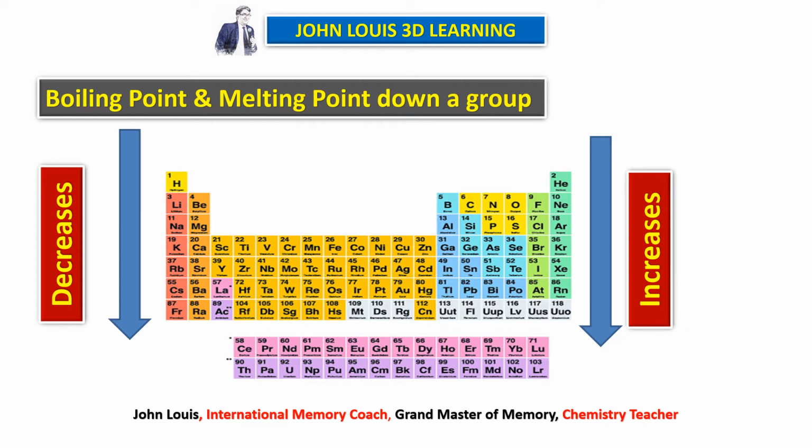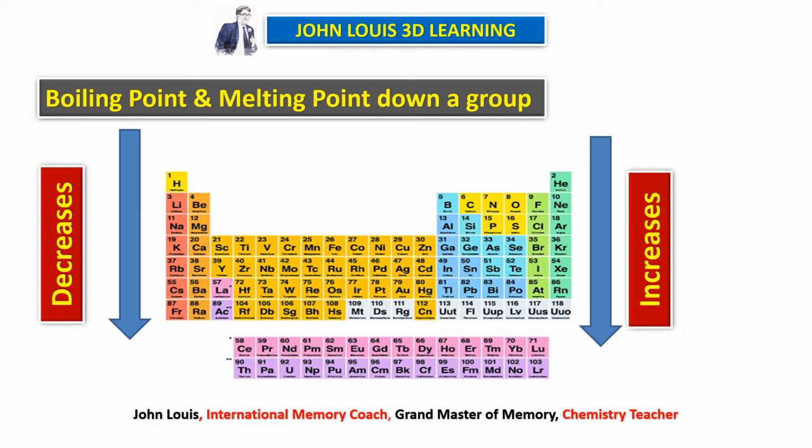The change is not the same for all the groups. When you take metals, first group elements, second group elements, it decreases. But if you go to the non-metal side, for example the 17th group elements, halogens, the boiling point and melting point go on increasing when we go down a group.